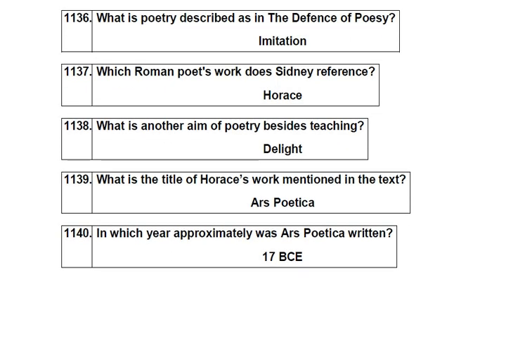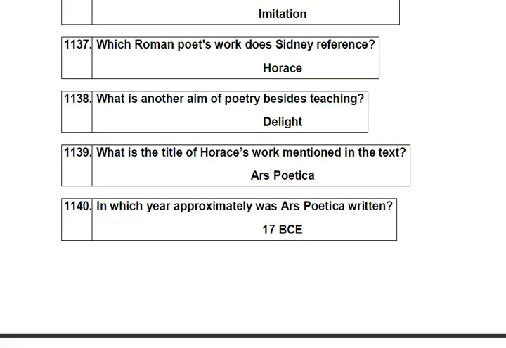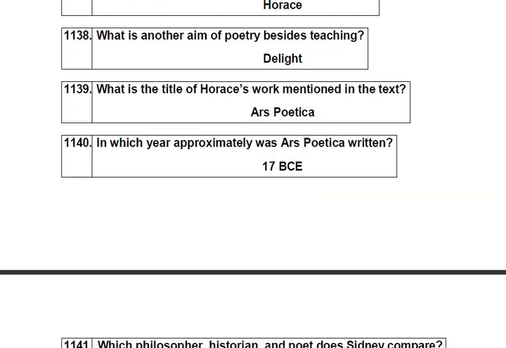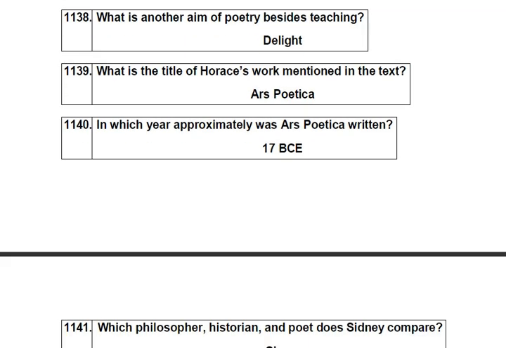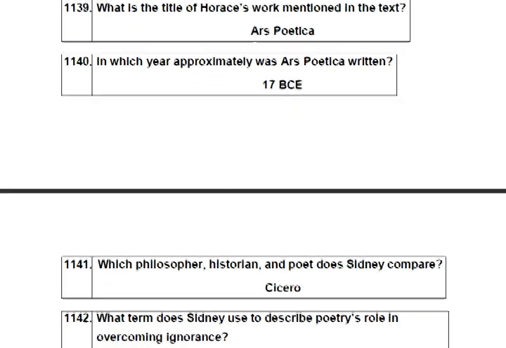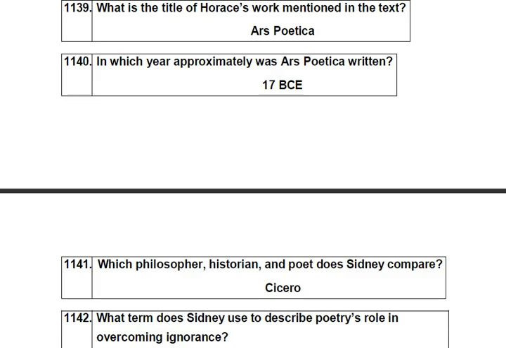What is another aim of poetry besides teaching? Delight. What is the title of Horace's work mentioned in the text? Ars Poetica. In which year approximately was Ars Poetica written? 17 BCE.